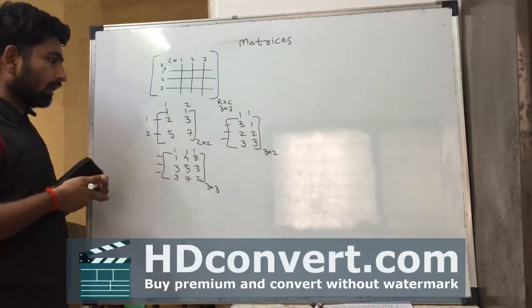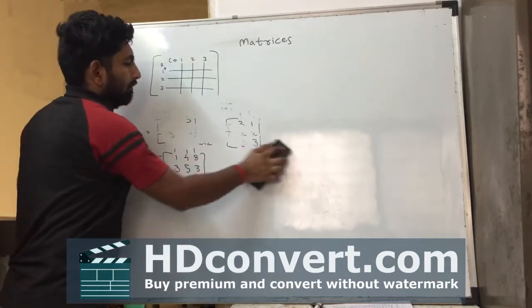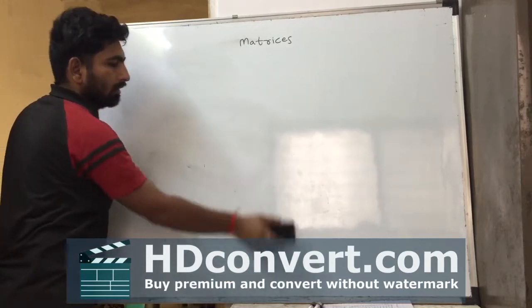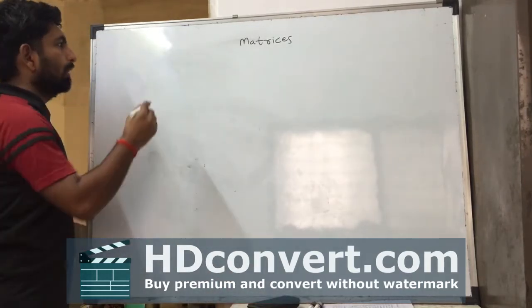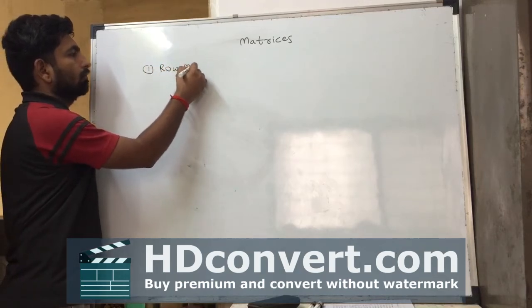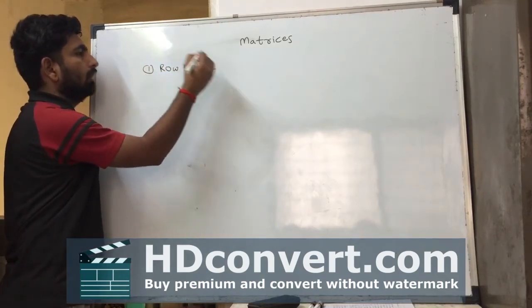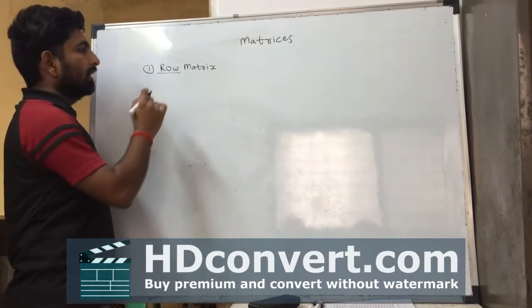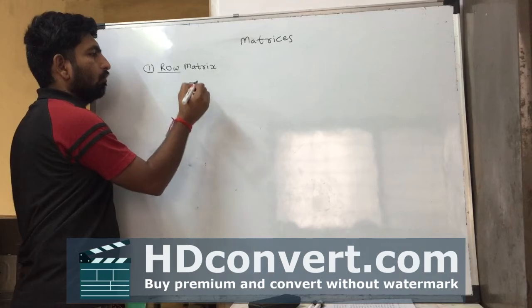Okay, so we are going forward with the types of matrix. Types of matrix, first type we have is the row matrix. In a row matrix, as its name indicates, this matrix has only one row.